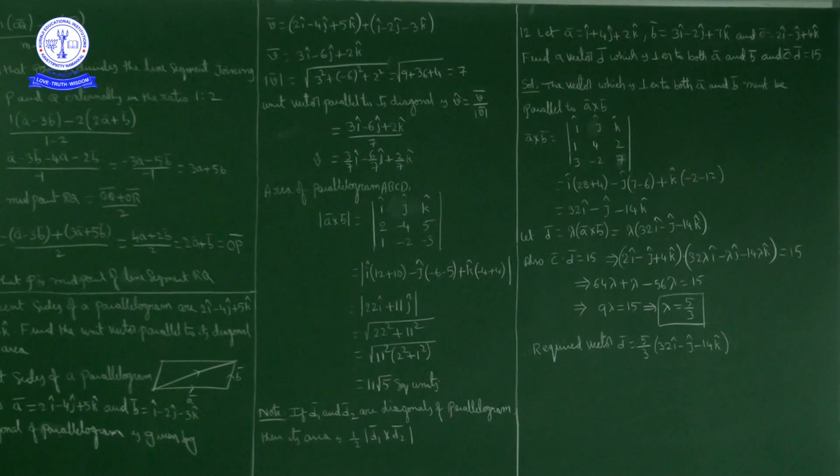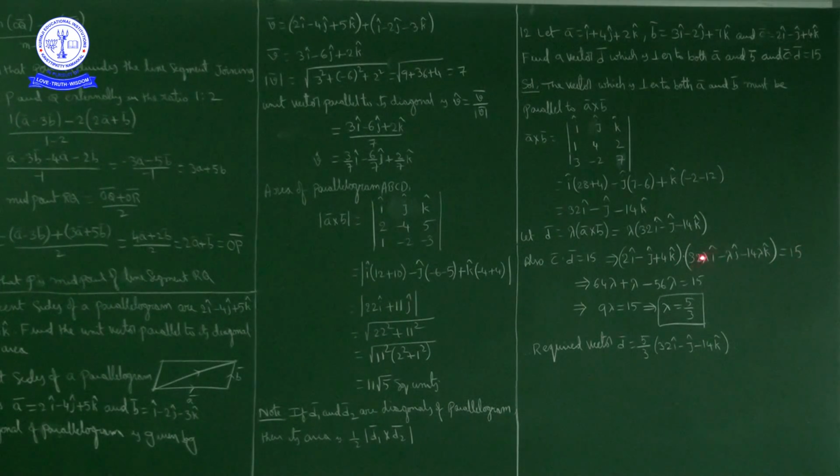So one more condition is given. What is given? The dot product of D bar with C bar is 15. C bar dot D bar is equal to 15. That implies C bar, which is 2I cap minus J cap plus 4K cap, dot product with D bar. D bar is 32 lambda I cap minus lambda J cap minus 14 lambda K cap. This dot product is equal to 15.